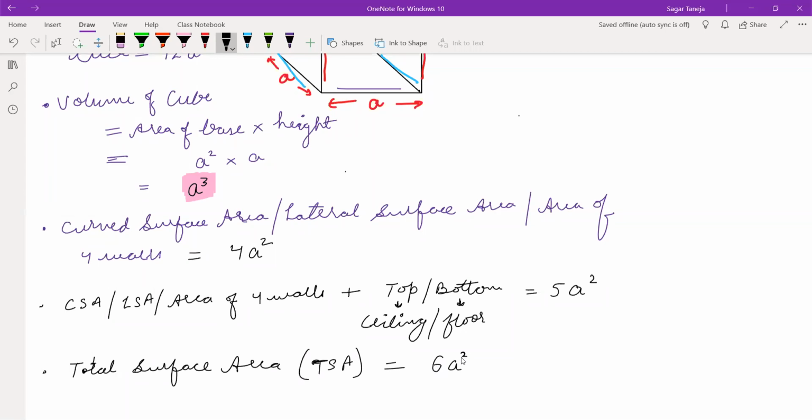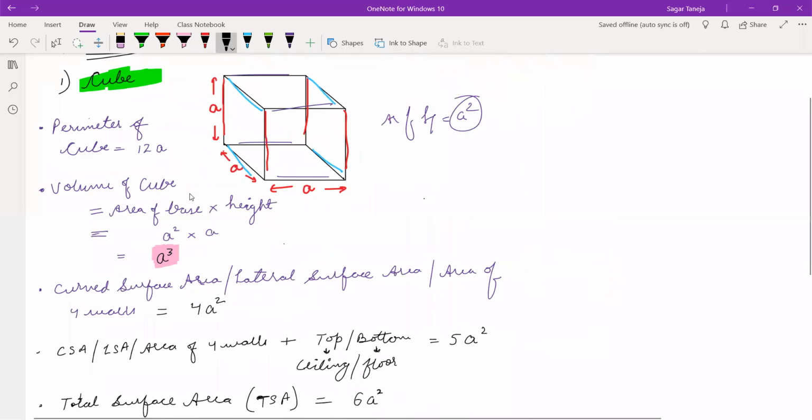The easiest formulas are here in cube. These are the easiest of all. For a cube: 4a square, 5a square, 6a square. Fine. Make a note of this. Moving on to the next figure. Cuboid.